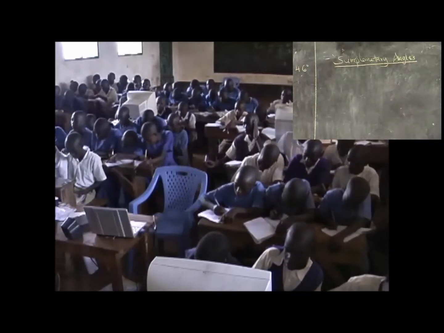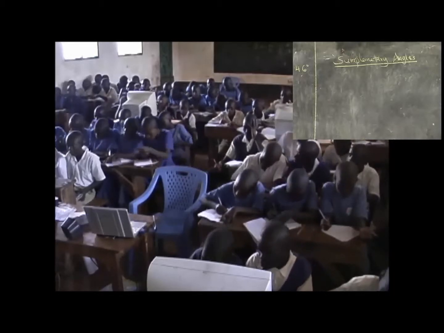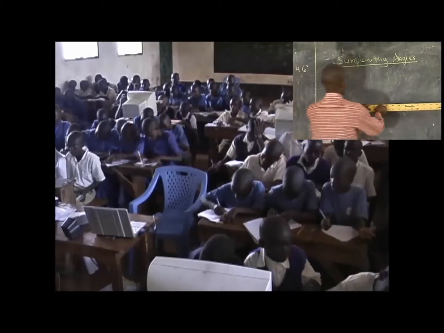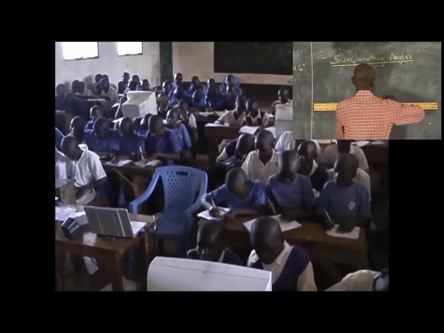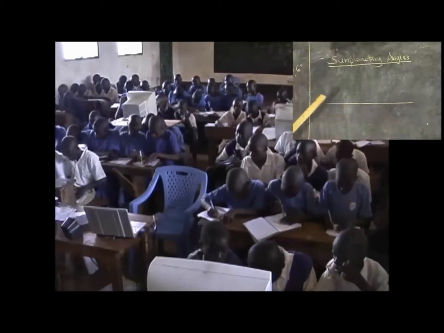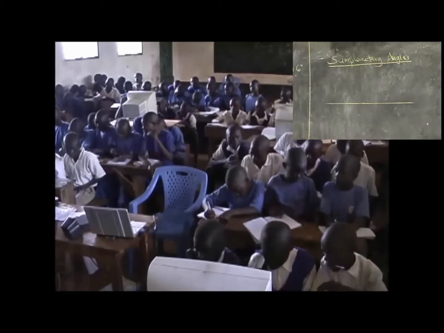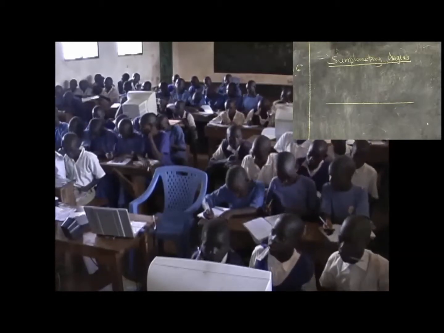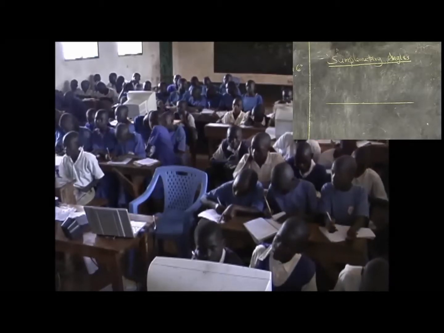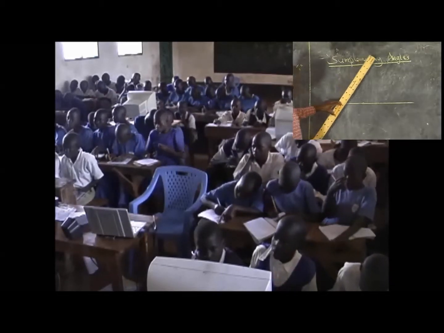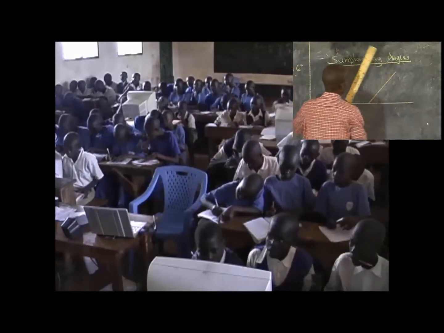Now, you can be asked to draw a straight line, and the one I've just drawn on the board. Then after drawing the straight line, you will be asked to divide the straight line into two, just as I'm going to do it on the board, in that order.